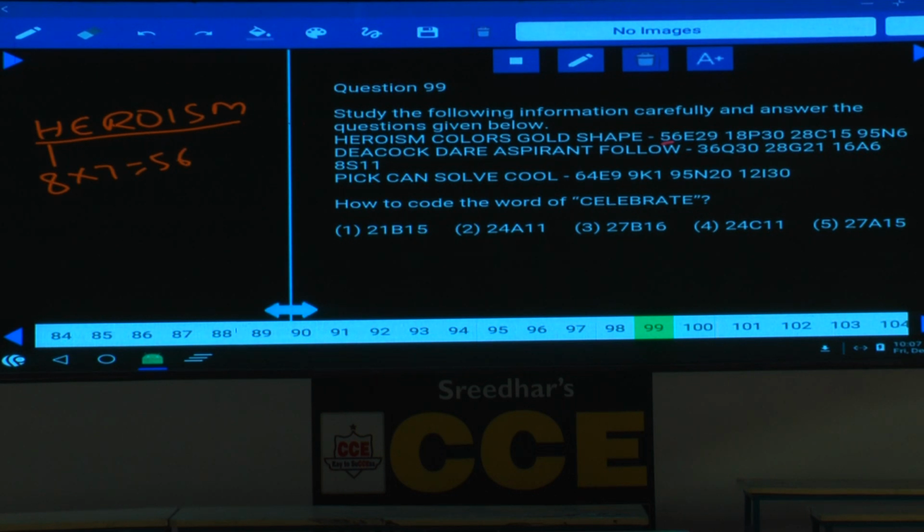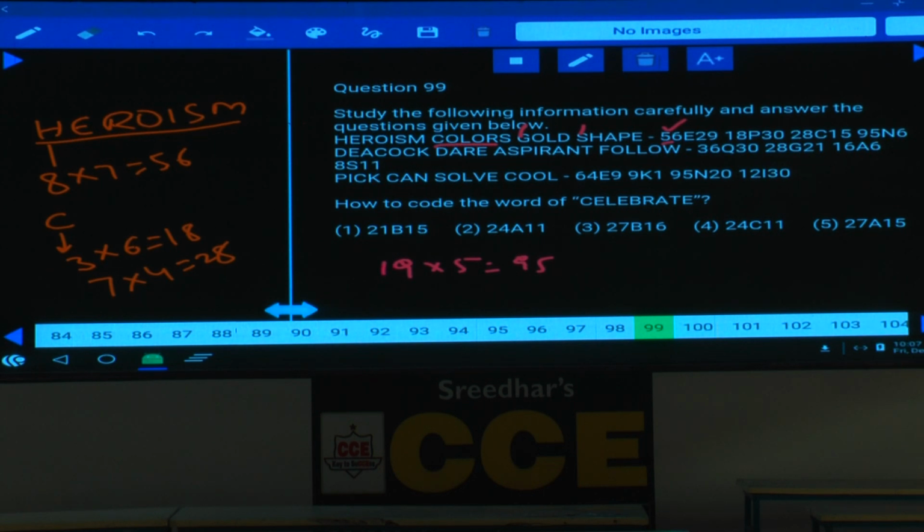8 into 7, 56. And again in colors, C is the first letter, and what is the value of C? 3. How many letters are there in the word colors? 6. Now 3 into 6, 18. Done with this? Then in the word gold, the value of G is 7. How many letters are there? 4. 7 into 4, 28. And in the word shape, the value of S is 19. How many letters are there? 5. 19 into 5, 95. Clear now?